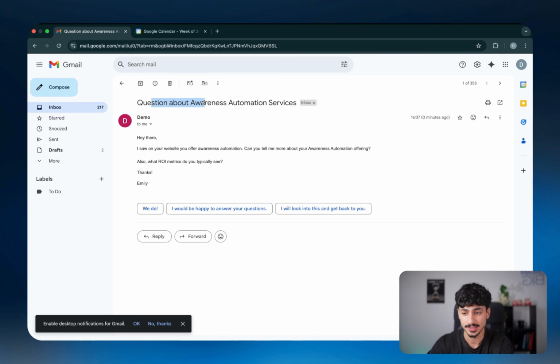So the sales inquiry says they have a question about awareness automation services, and it's from Emily, and she's saying that she saw on our website that we offer awareness automation, and she wants to know if we can tell her a little bit more about what that offering actually entitles. And she's also asking for the ROI metrics that we typically see. So as you guys can see, this is at 4:37 p.m.